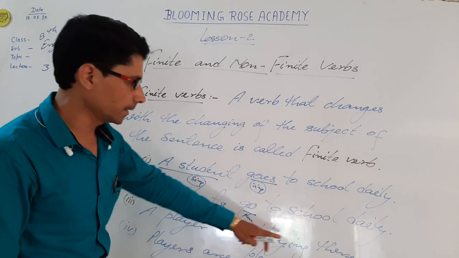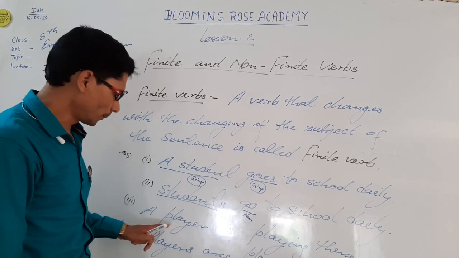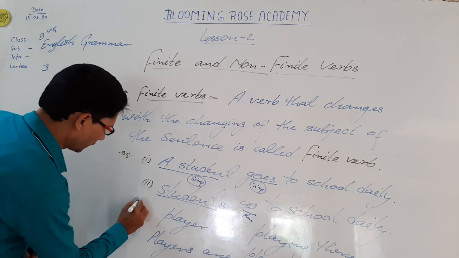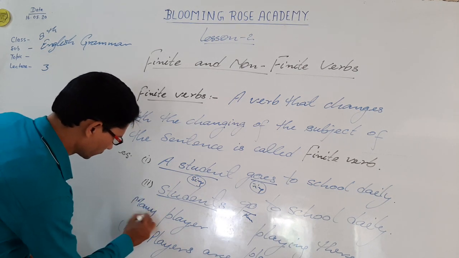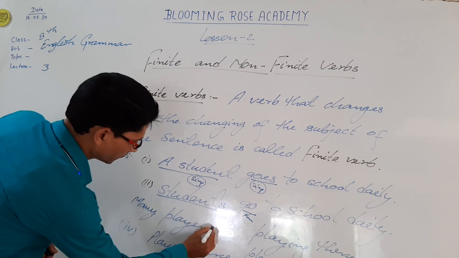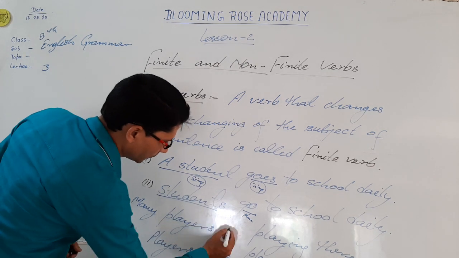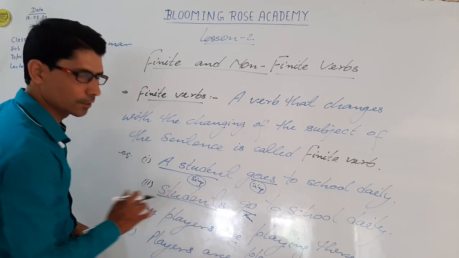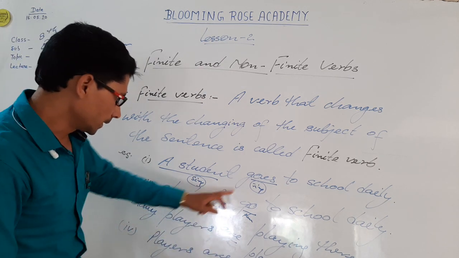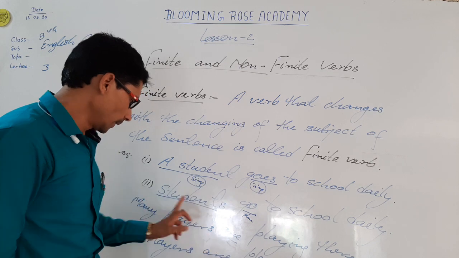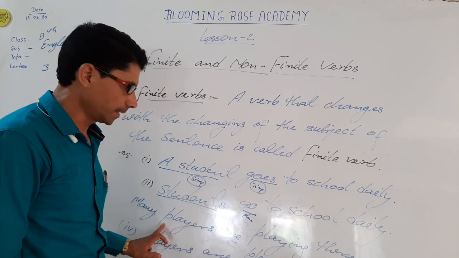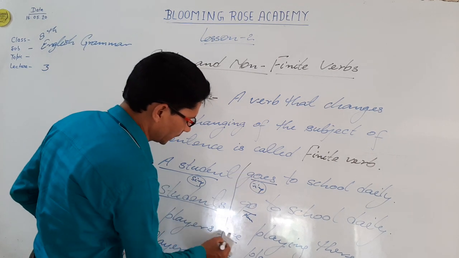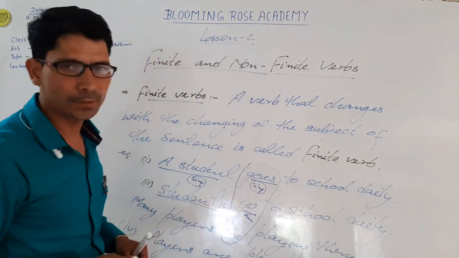A player is playing there. A player, and if I write here many players, then this verb changes into are, because the subject becomes plural, so the verb is also plural. That verb which changes with the change of subject of the sentence is called finite verb. Such type of changing verbs are called finite verbs.